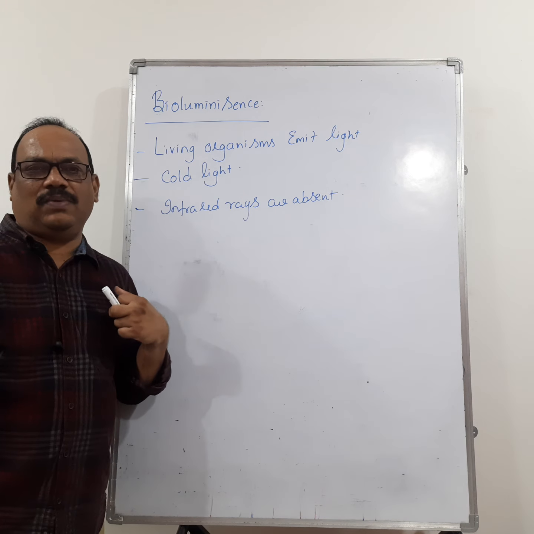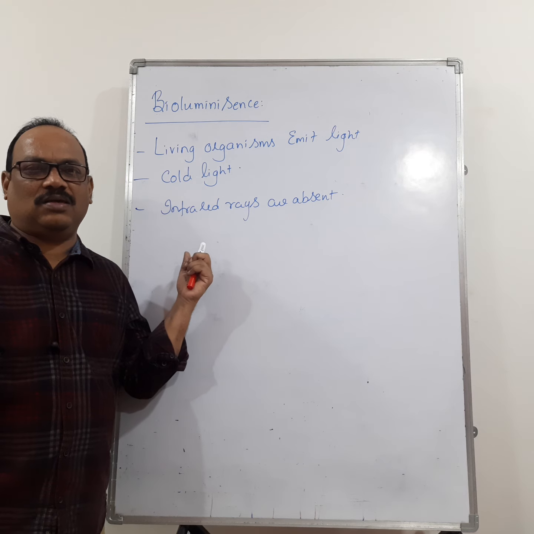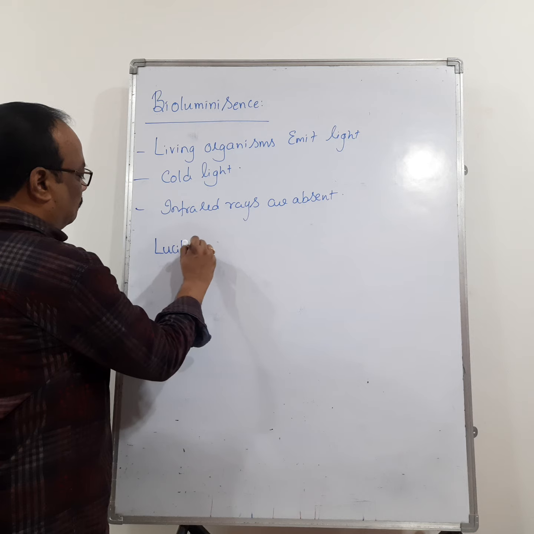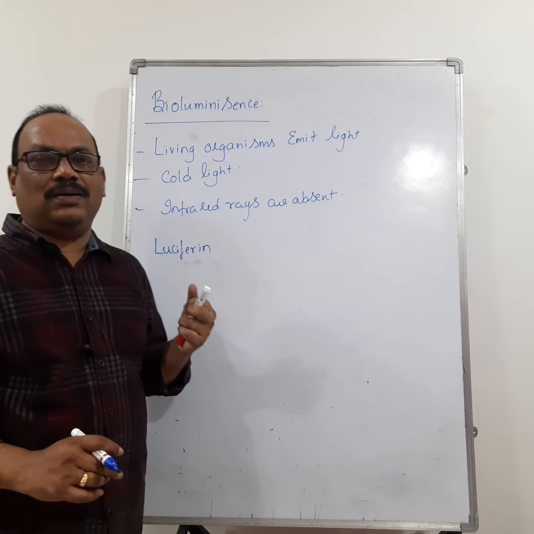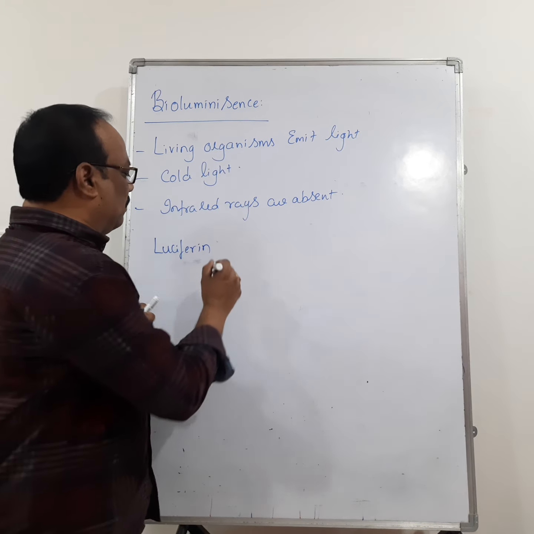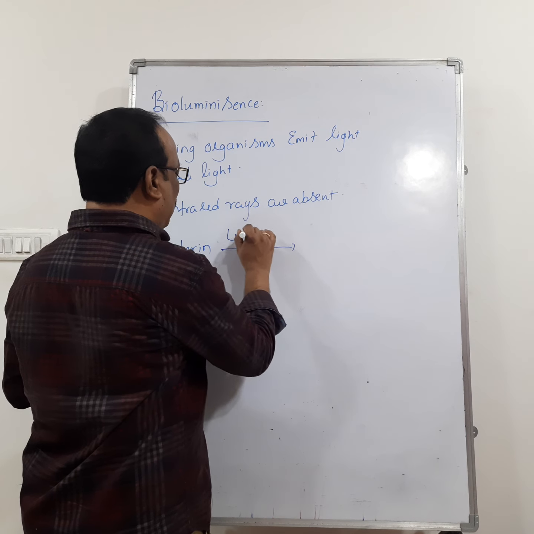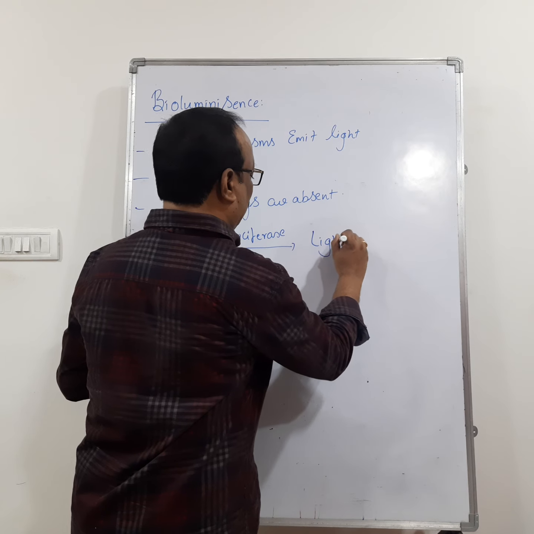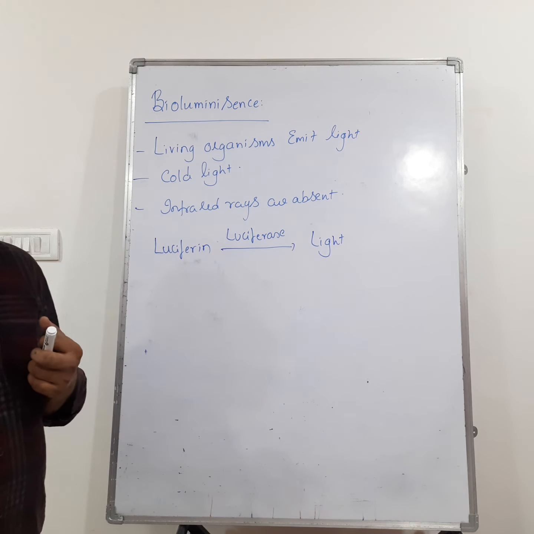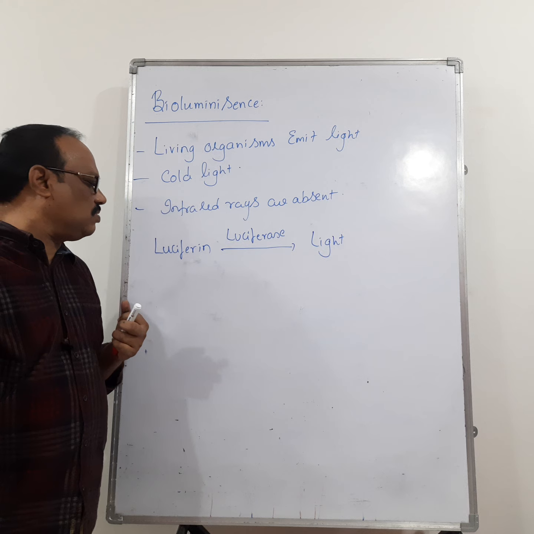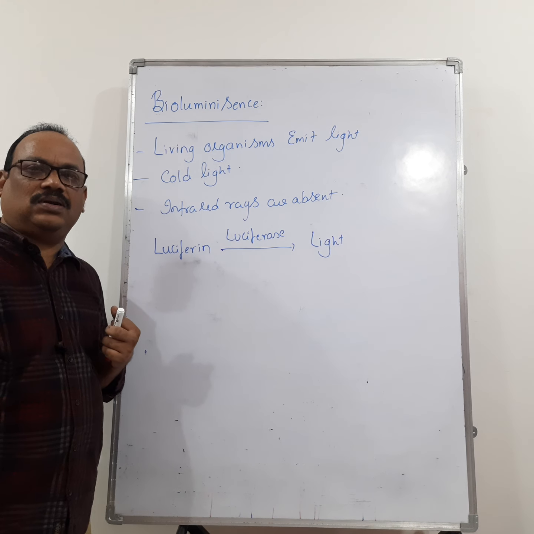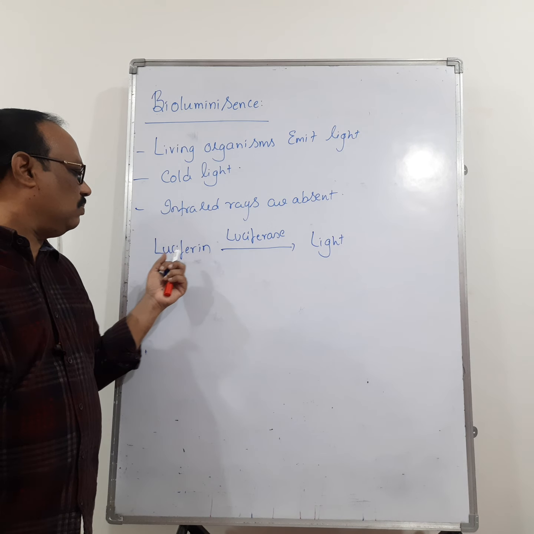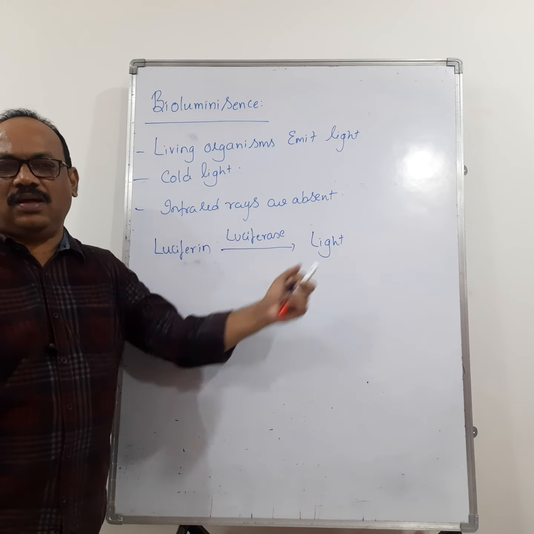Why is the light emitted by the living organisms? In these organisms, there is a protein called luciferin. Luciferin reacts in the seawater in the presence of an enzyme called luciferase. This luciferase emits light. So the living organisms living in the seawater have a protein called luciferin, and in the presence of the enzyme luciferase, they emit light.